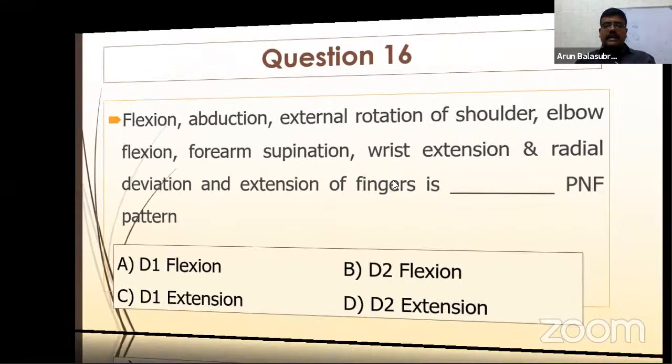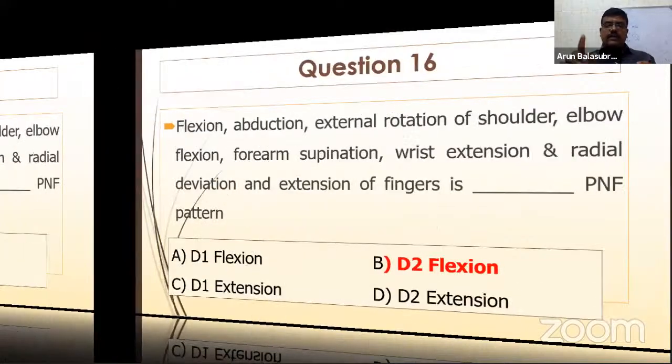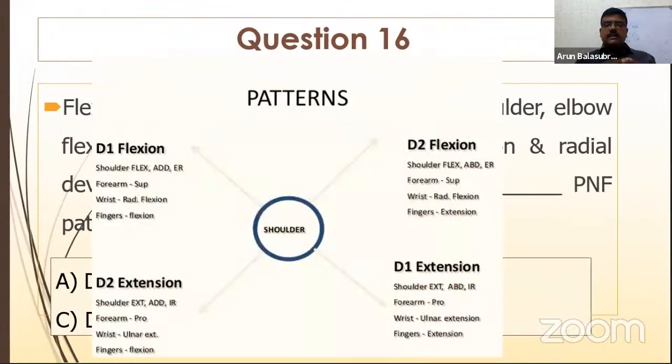Half of you told the right answer. It is D2 flexion. What is D2 flexion? You can see this picture. Please take a photo, or download the photos from the website. This is very useful. What is D1 flexion? What are the movements that occur in D1 flexion? What are the movements that occur in D2 flexion, D2 extension, D1 extension?